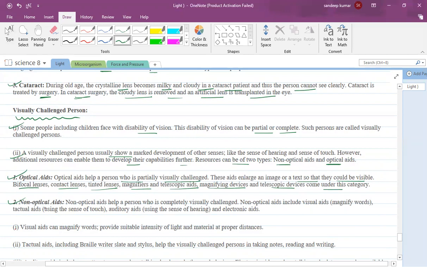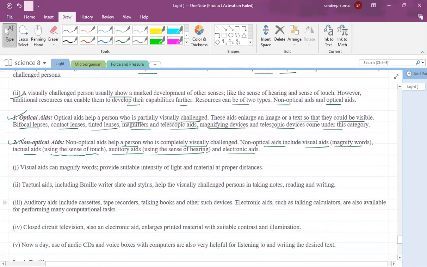Non-optical aids help a person who is completely visually challenged. Non-optical aids include visual aids like magnifying words, tactual aids using the sense of touch, auditory aids using the sense of hearing, and electronic aids. Visual aids can magnify words and provide suitable intensity of light and material at proper distances. Tactual aids including braille, writer, slate, and stylus help visually challenged persons in taking notes, reading, and writing.